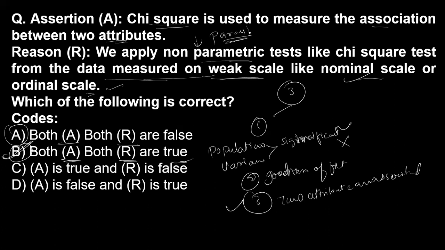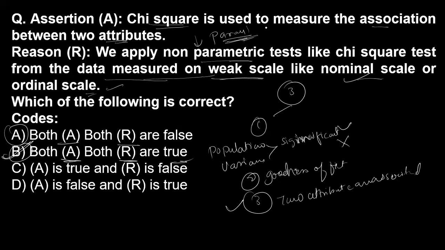If the population variance is significant. When we have to find out whether the population variance is significant or not, in that case we will use the Chi-square test as a parametric test. Clear?